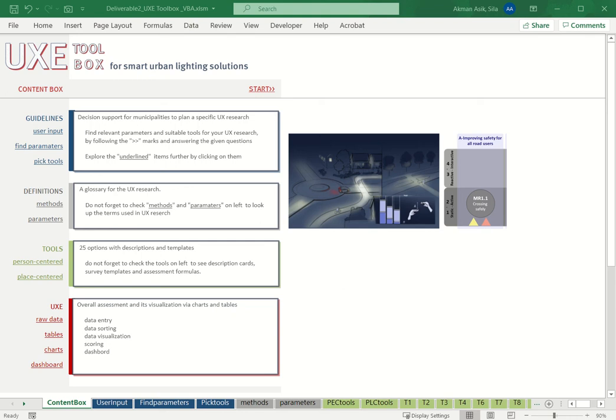Hello, in this video I will demonstrate the use of the Toolbox via the Lighting Scene co-created within the Smart Space project. The first lighting scene is from Middelburg. It is MR1.1 Crossing Safely in the Rooseveltlaan.